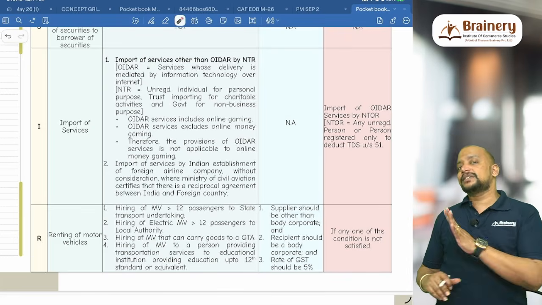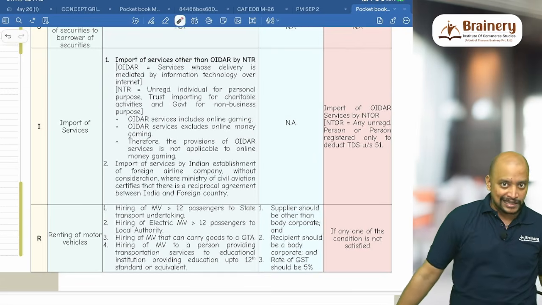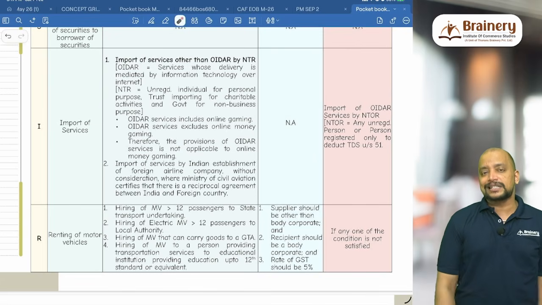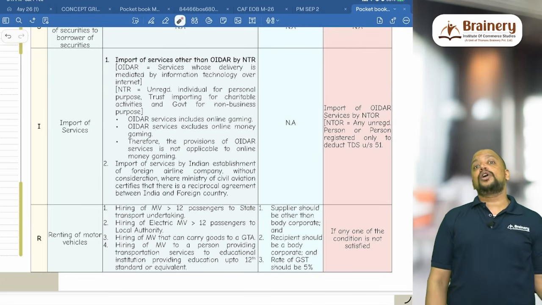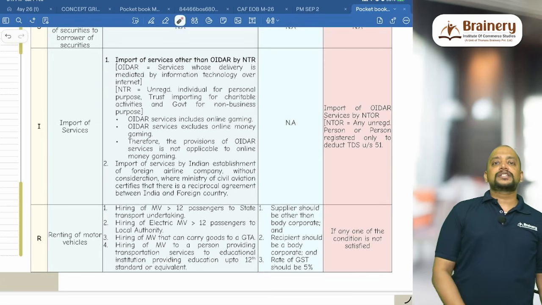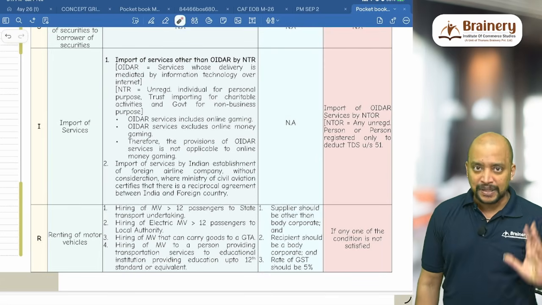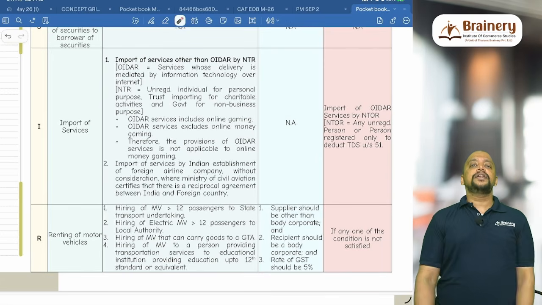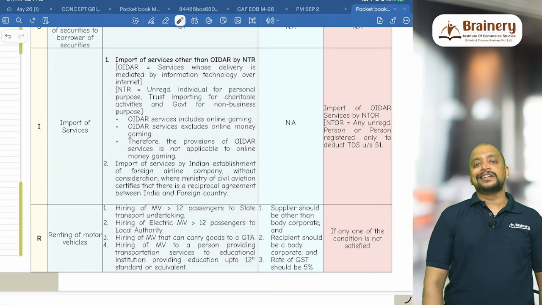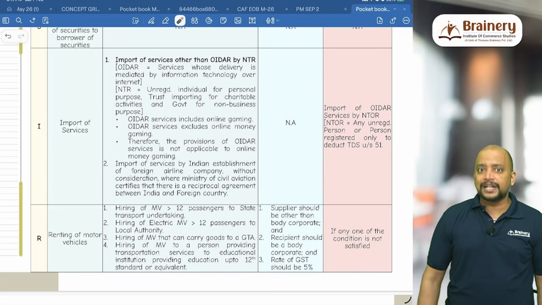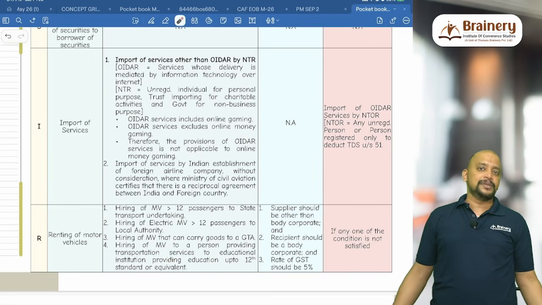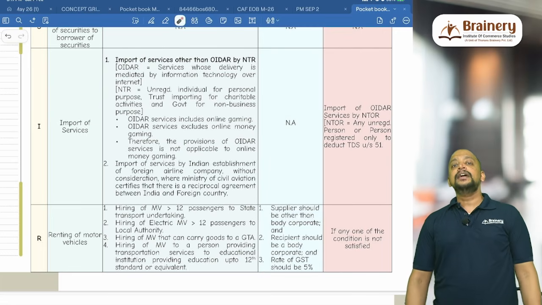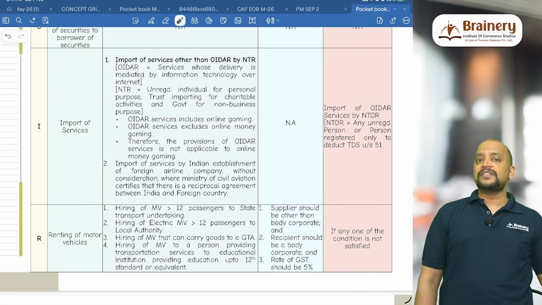Generally, import of service is RCM, but we have one non-applicability, that is import of OIDR services by a non-taxable online recipient. A non-taxable online recipient is any unregistered person, or a registered person registered only for deducting TDS. A registered person only for deducting TDS is a government department, central government, state government department, local authority, government society or government agency. They will be covered there.